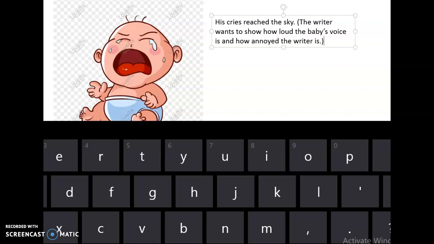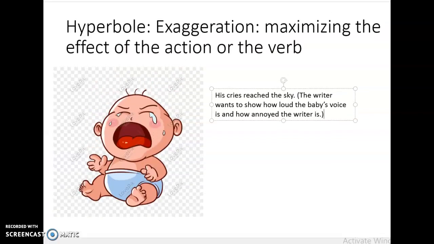His cries will never reach the sky. I'm maximizing the effect of the action. Or for example, I say, I have tons of homework. I don't have tons of homework. I'm exaggerating. I'm using hyperbole in order to show, I'm so busy, I'm so tired. And when I say his cries reach the sky, I want to show how loud the voice is, how annoyed I am or the writer is. So this is the effect and the definition of hyperbole.